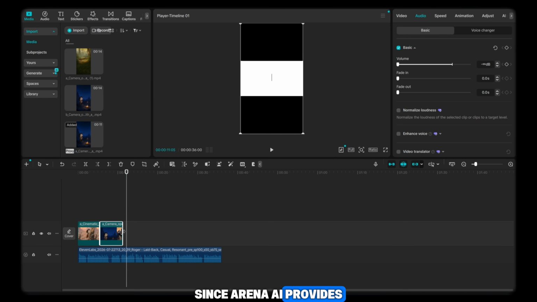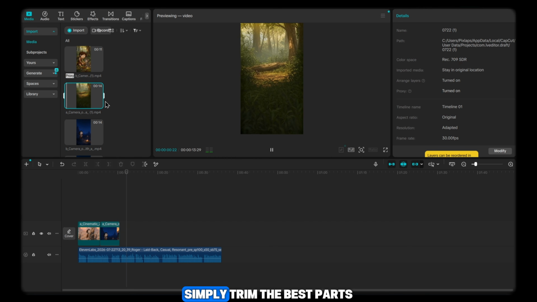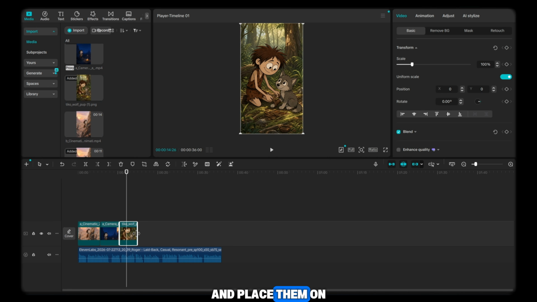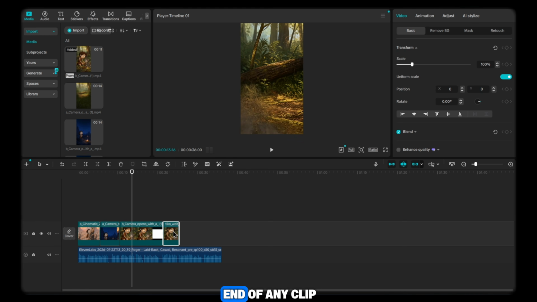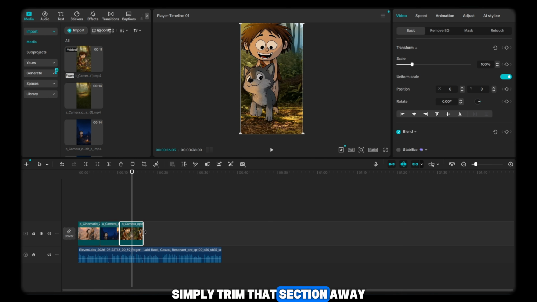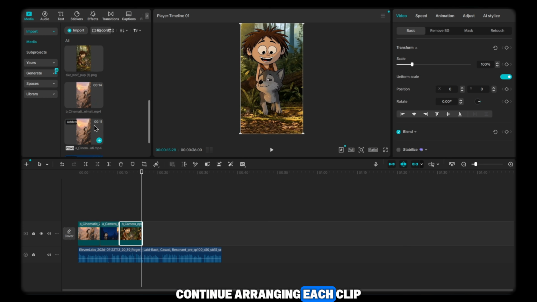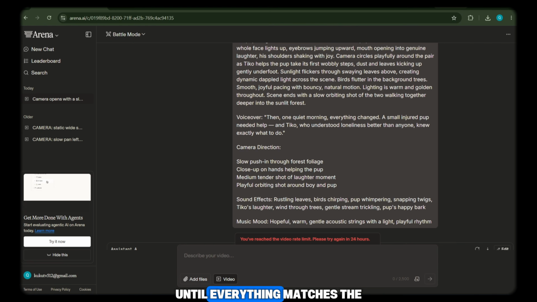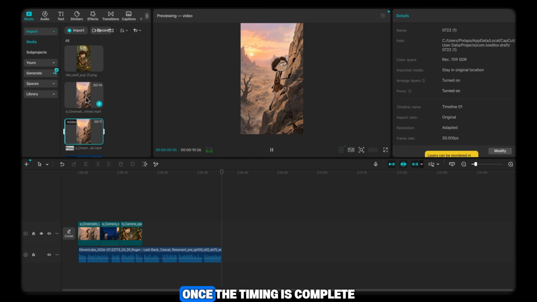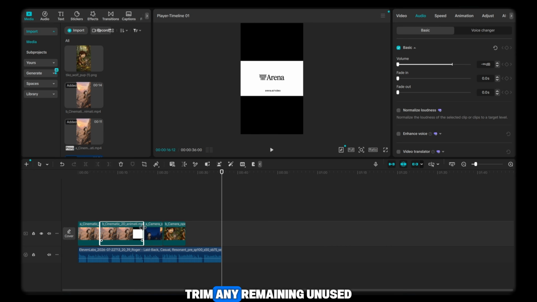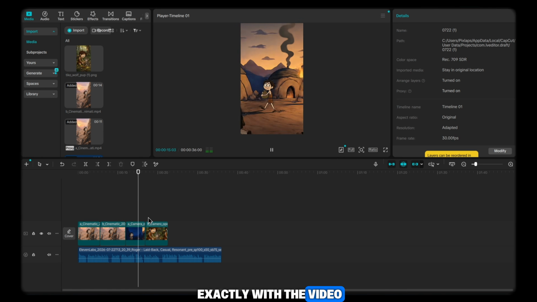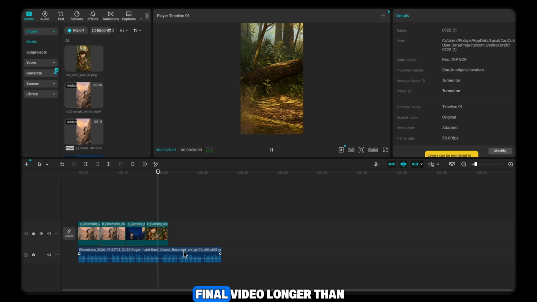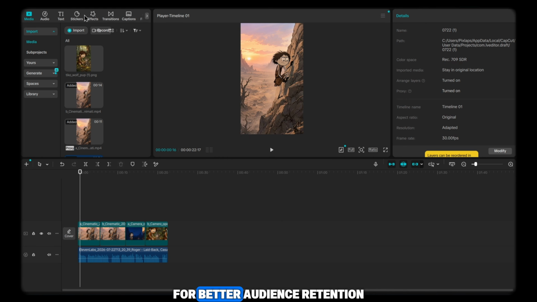Since Arena AI provides two versions for every scene, simply trim the best parts and place them on the timeline according to your narration. If the Arena AI logo appears at the end of any clip, simply trim that section away. Continue arranging each clip one by one until everything matches the voiceover perfectly. Once the timing is complete, trim any remaining unused voiceover so the narration ends exactly with the video. For shorts, try to keep your final video longer than 30 seconds for better audience retention.